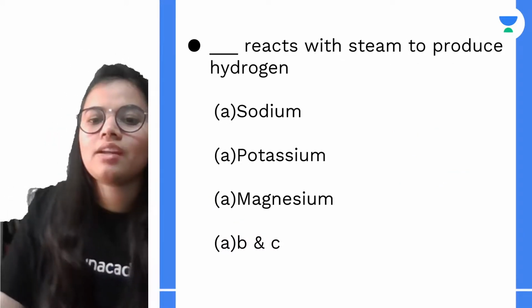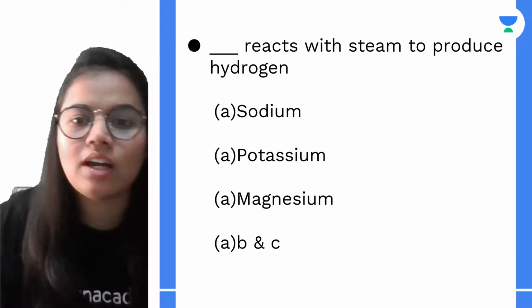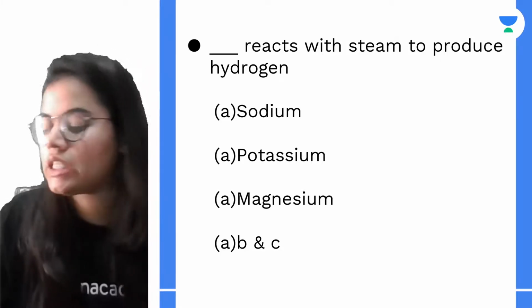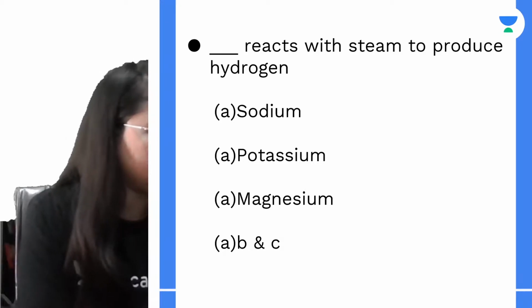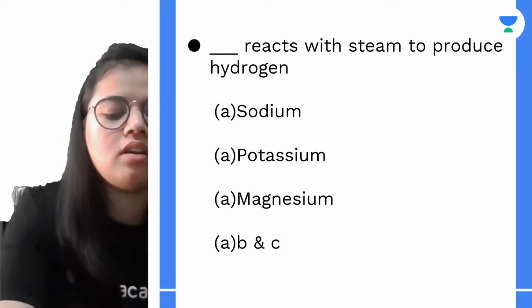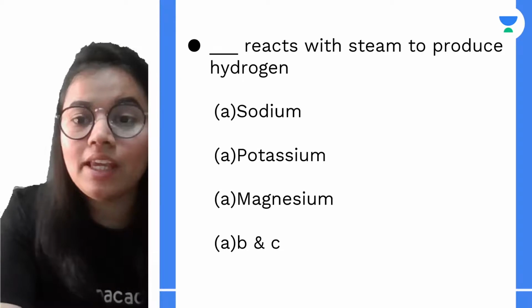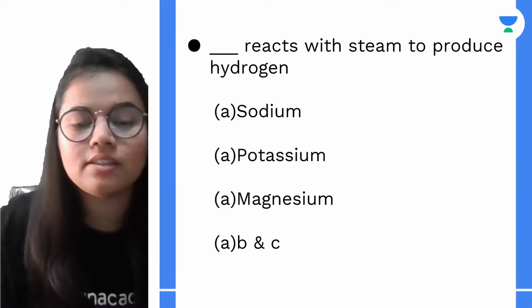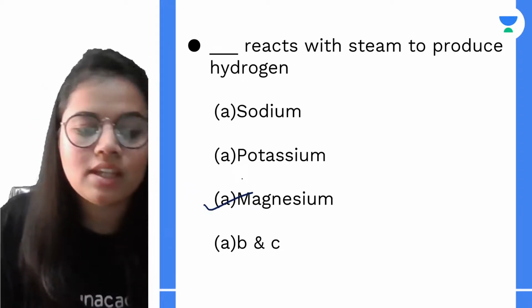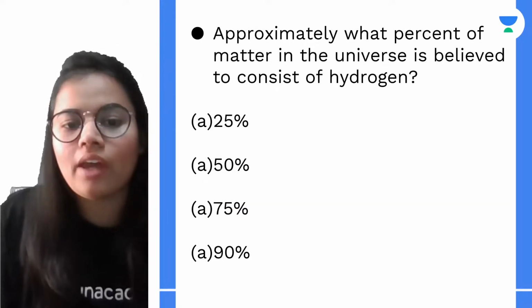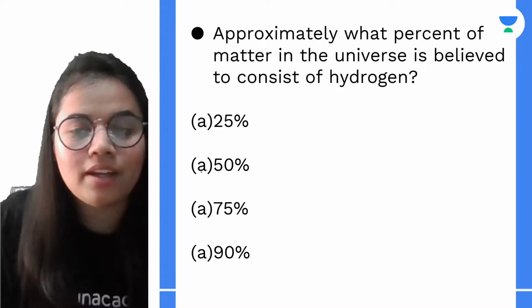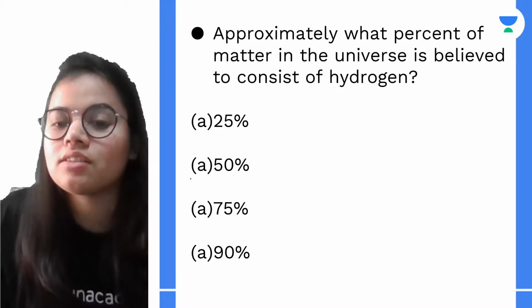Next: dash reacts with steam to produce hydrogen. Which metal reacts with steam? Anybody? Magnesium is the metal which reacts with steam and produces hydrogen. After that, what percent of matter in the universe is believed to consist of hydrogen?